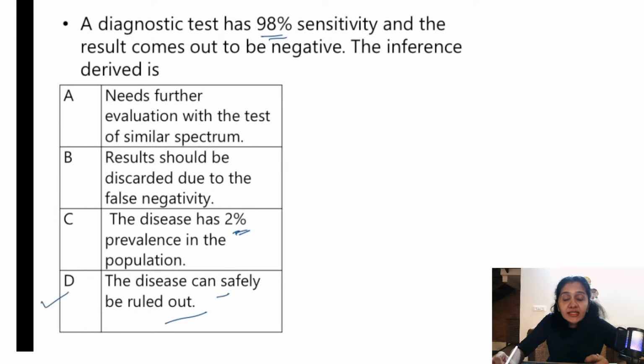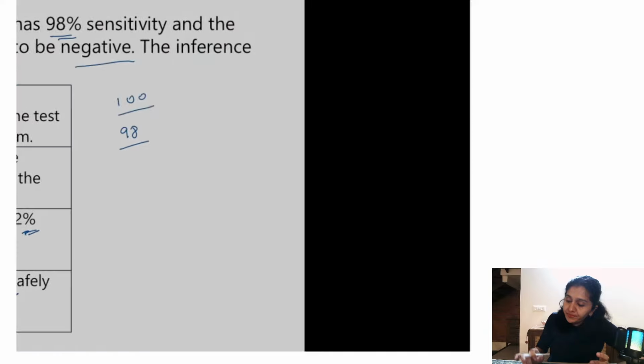So if a test has 98% sensitivity, that means if 100 individuals are having the disease, this test is able to pick up at least 98 individuals. That means the test has very high sensitivity. Actually, no test is 100% sensitive or 100% specific. So if there is 98% sensitivity, it is actually very good. And if the screening test says the result is negative, the disease is actually not there. You can easily rule it out.